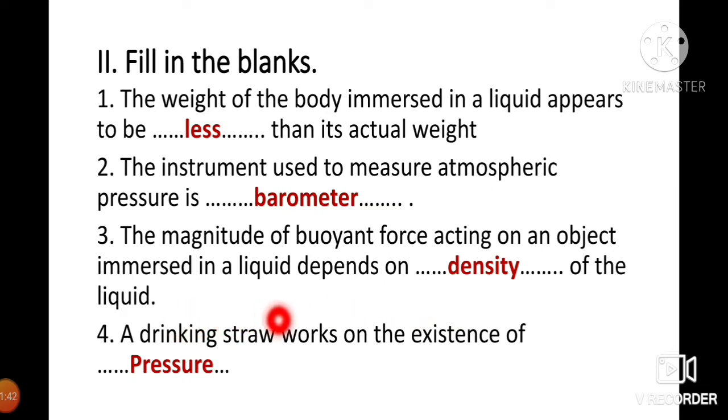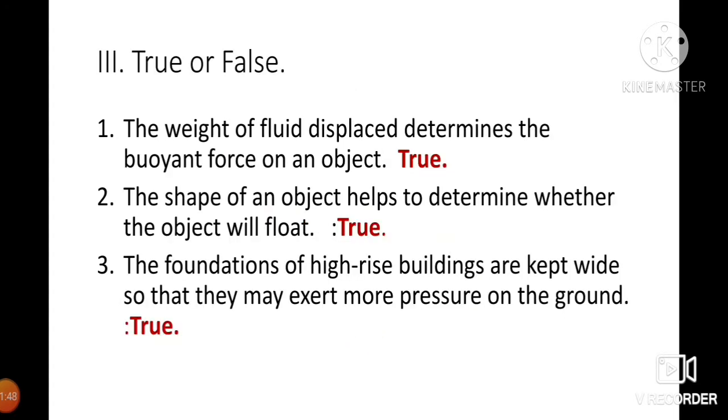Fourth one, a drinking straw works on the existence of dash. The answer is pressure. Next, true or false. The weight of fluid displaced determines the buoyant force on an object. So true. Second one, the shape of an object helps to determine whether the object will float. True.